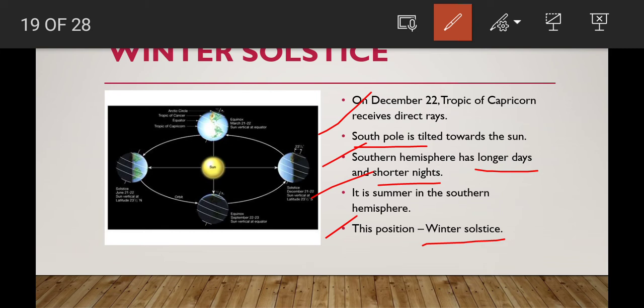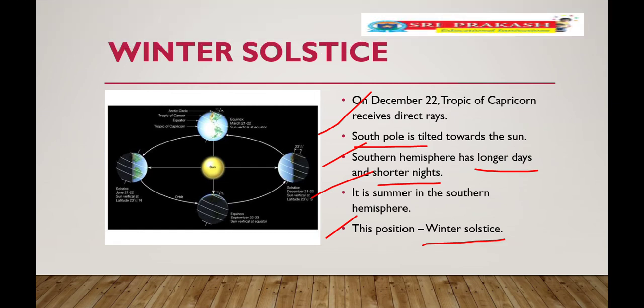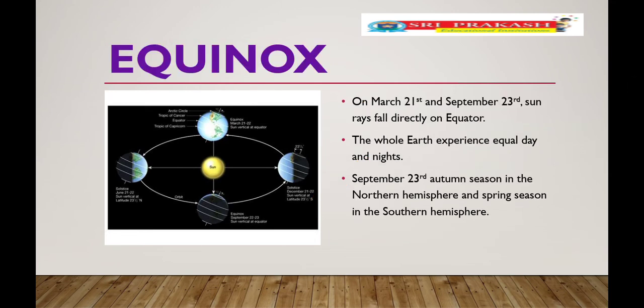Daytime is longer, nighttime is shorter in the southern hemisphere in winter solstice. Okay, children, did you understand this point? Okay. What is the equinox, children? Equinox means nothing but the sun rays fall vertically on the equator region on 2 days.